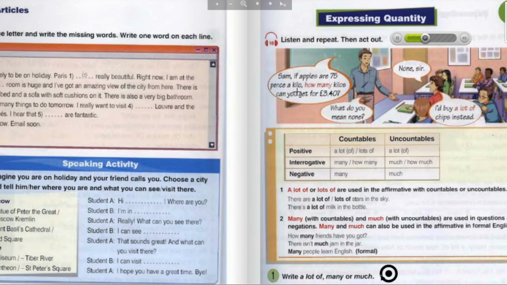Sam, if apples are 75 pence a kilo, how many kilos can you get for £3.40? None, sir. What do you mean, none? I'd buy a lot of chips instead.